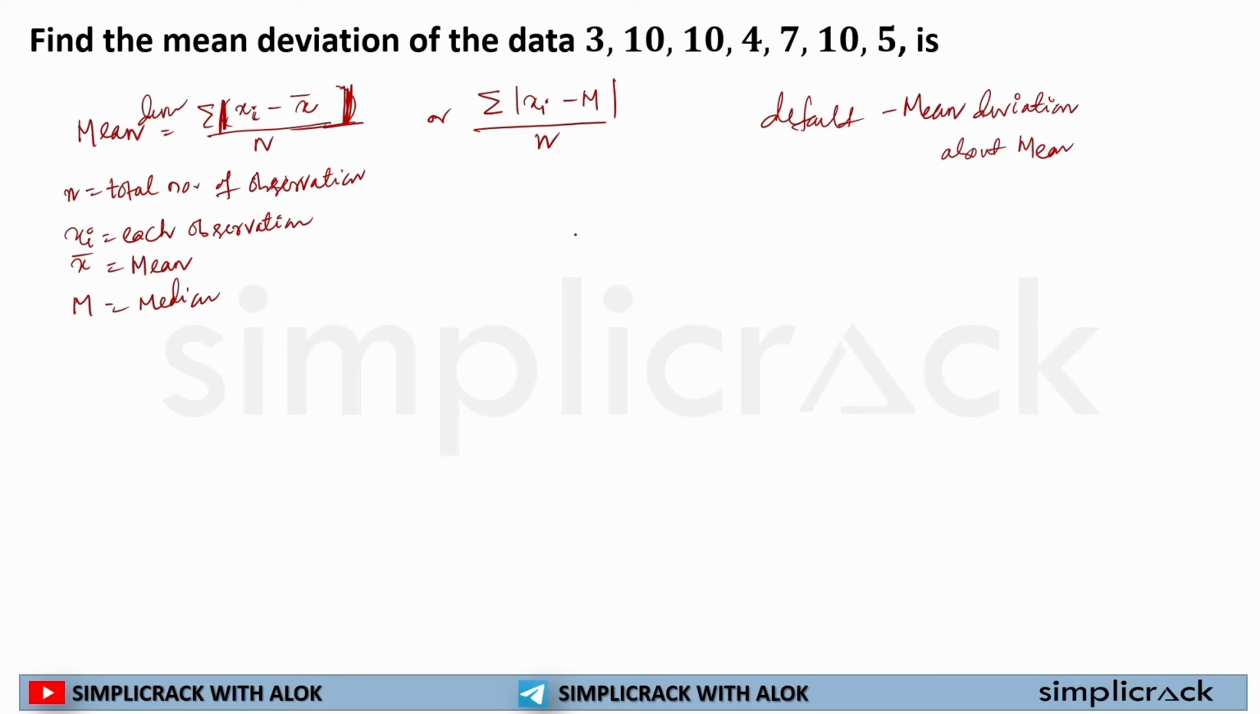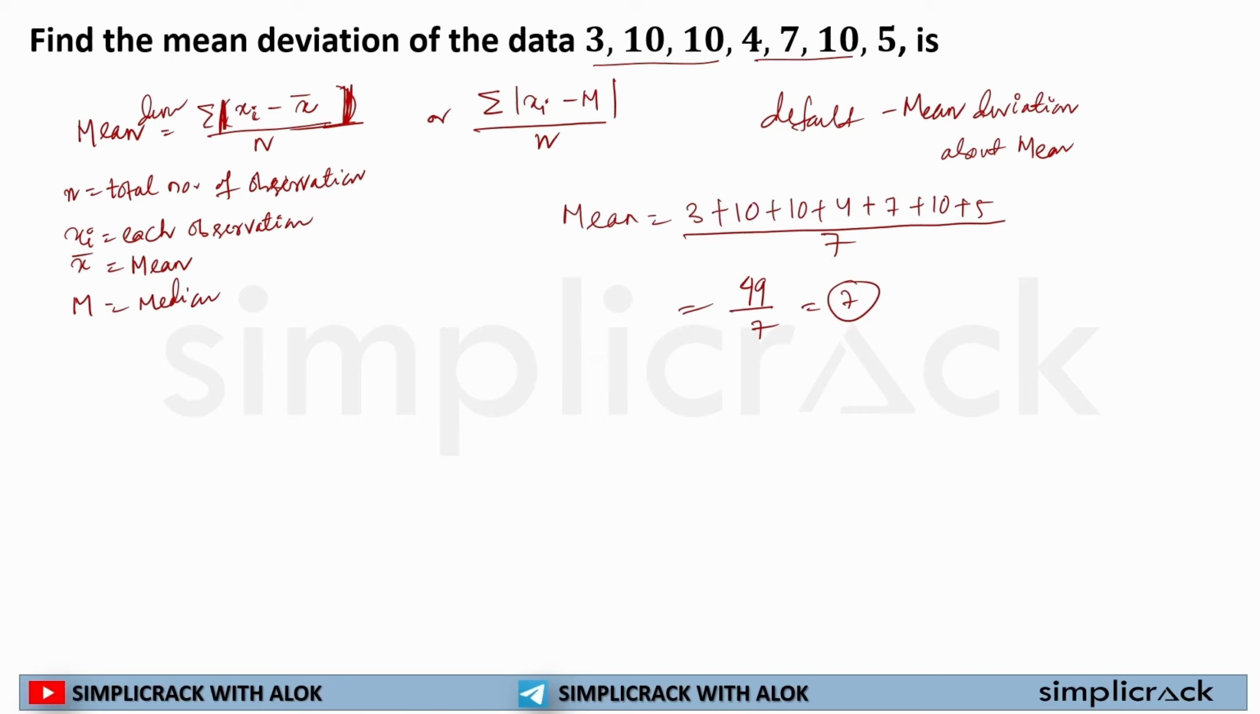So what we'll be doing, we'll be calculating the mean. How do I calculate the mean? I'll add all the given observations, then I will divide by the number of observations, which is 7. Now 3 plus 10, 13, 23, 23 plus 4, 27, 27 plus 4, 31... 34 plus 10, 44 plus 5, 49, divided by 7 is equal to 7.